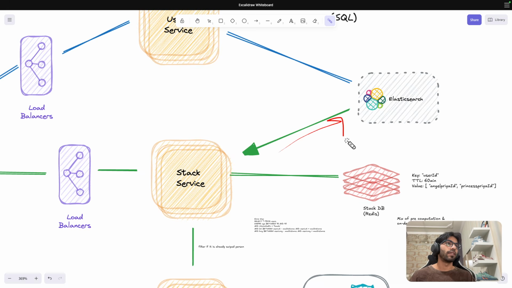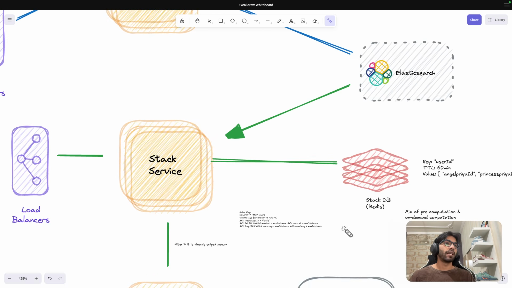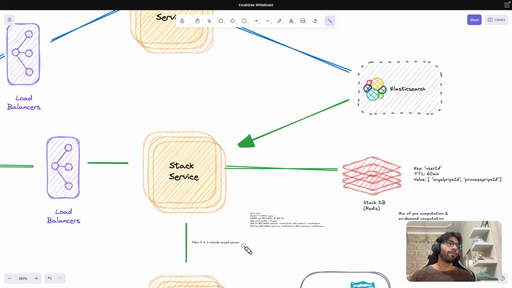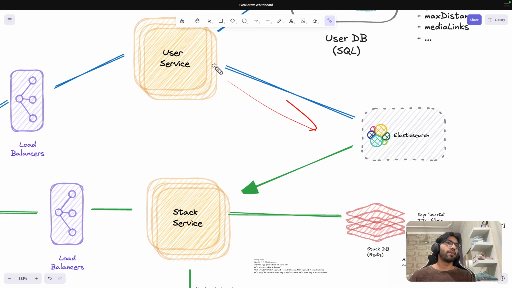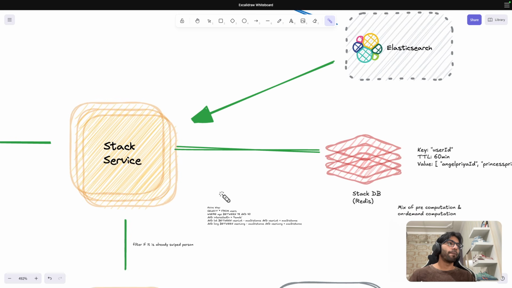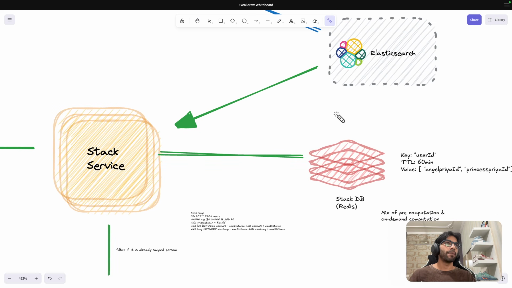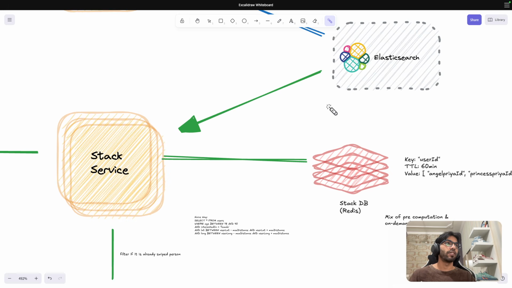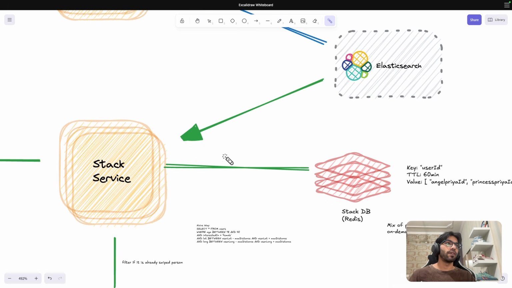This is one way of doing it, where you are doing it on demand, right? But another thing that we could do is pre-compute the feeds. The user profile creation is happening on the side, right? These are not synchronous. First the person will create the profile. So once the profile creation is done, what this stack service can do is pre-compute the feeds. So what I mean by pre-compute is that this operation where we search for the particular user, we would do that offline, right? Whether the user is active or not, it doesn't matter.